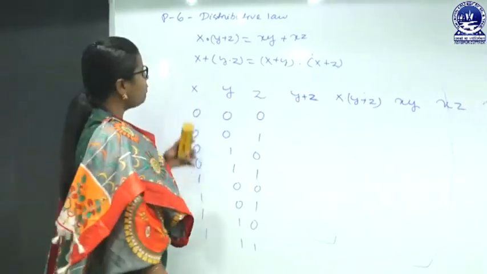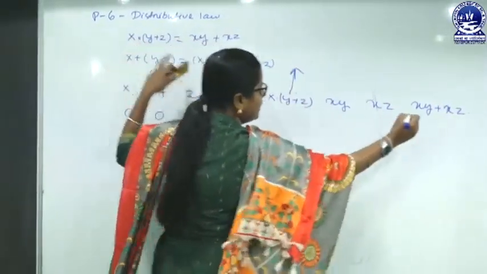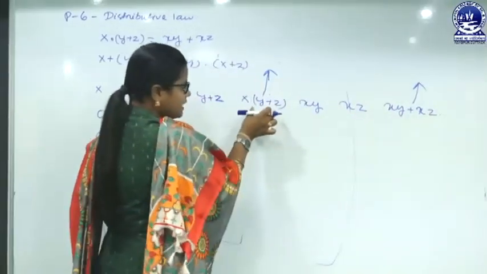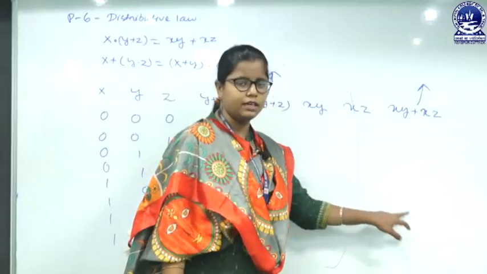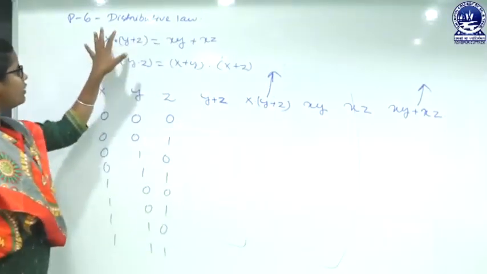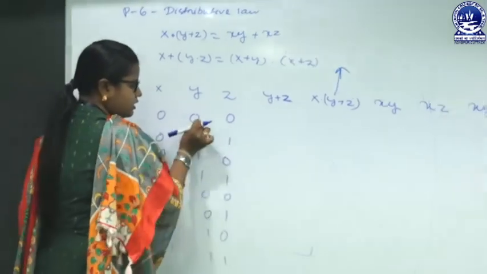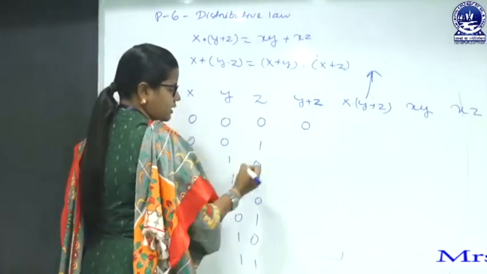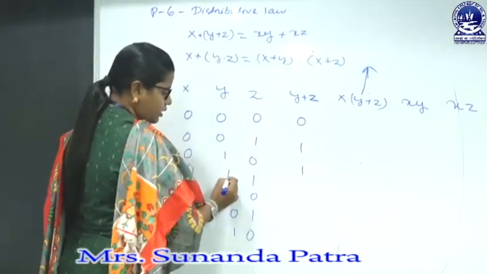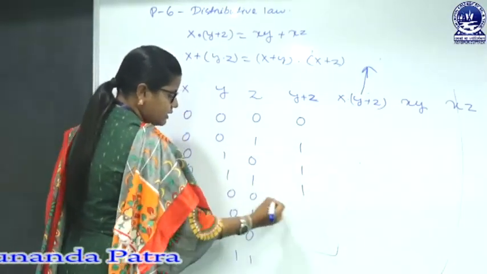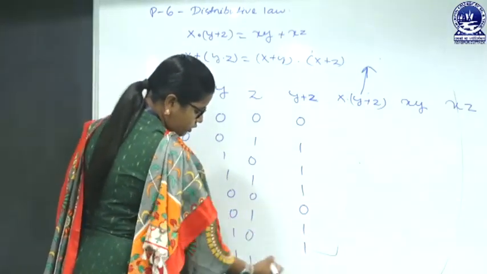And we have to compare x dot (y plus z) with the value of xy plus xz. If the value of this column is equivalent to the value of this column, that means we are proving the distributive law. So y plus z: 0 plus 0 is 0, 0 plus 1 is 1, 1 plus 0 is 1, 1 plus 1 is 1, 0 plus 0 is 0, 0 plus 1 is 1, 1 plus 0 is 1, 1 plus 1 is 1.